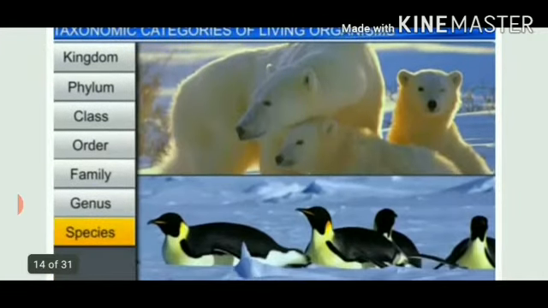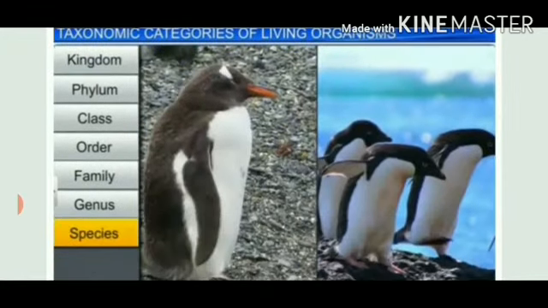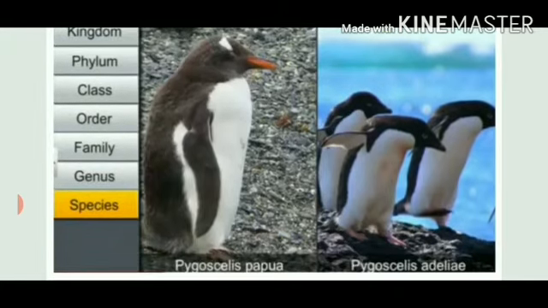Now, look at this picture. In the polar region, polar bears and penguins can be seen. They belong to different species. In this picture, can you see some differences between 2 different species of penguins? Yes. So they belong to 2 different species.